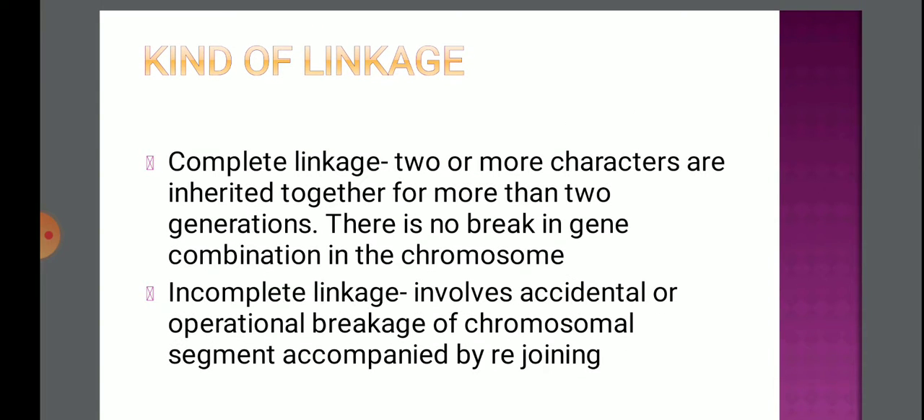And the second one is incomplete linkage. Incomplete linkage involves accidental or occasional breakage of the chromosome, and then they rejoin again, and this crossing over leads to the formation of new types of recombination. This is incomplete linkage, and this occurs very commonly in nature.